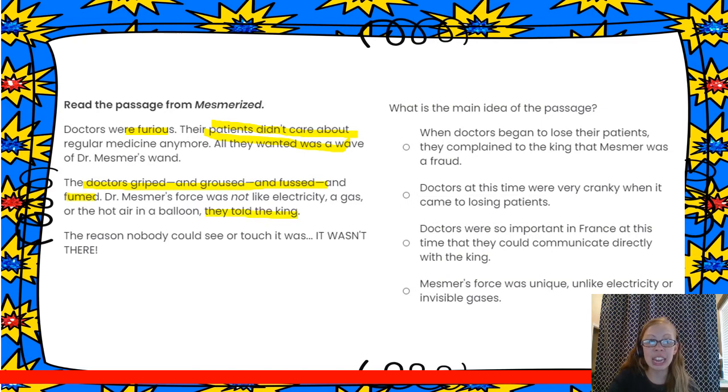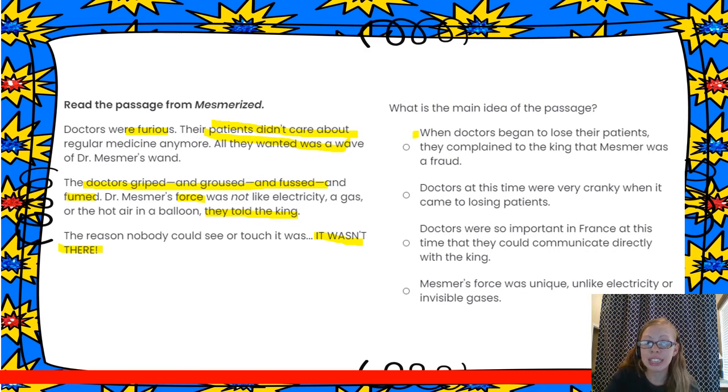They went to the king and said, this force that he says he's using, it's not like anything else that we've seen before. The doctor said, this isn't real. It's not actually there. So this passage is talking a lot about how the doctors are upset and their patients don't want to come see them anymore.